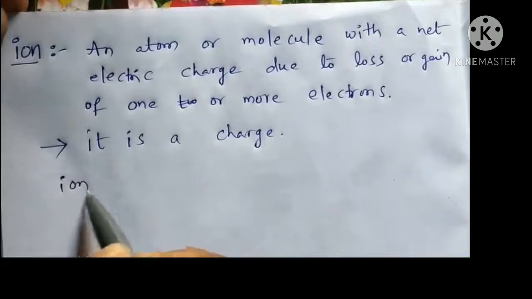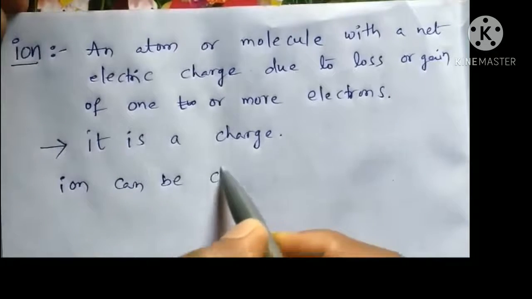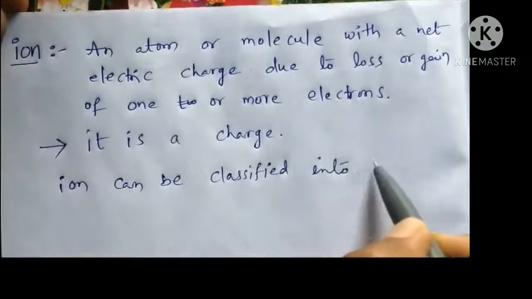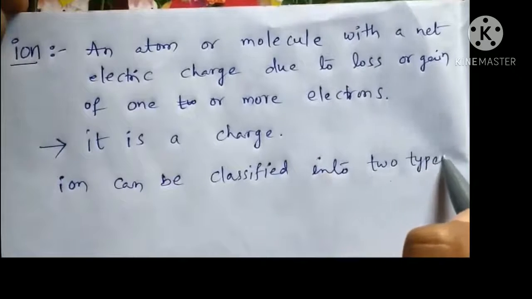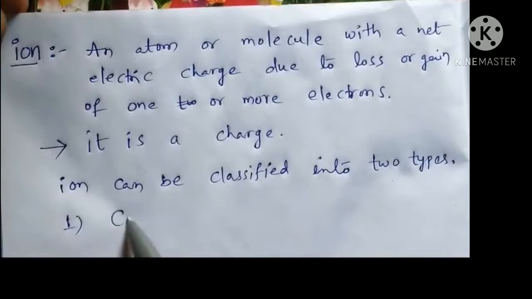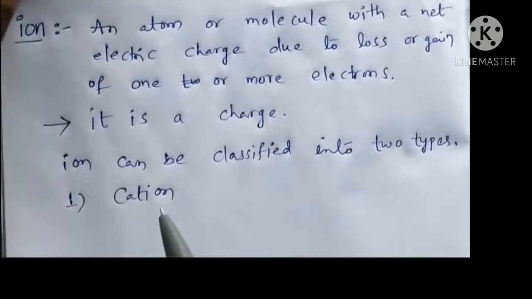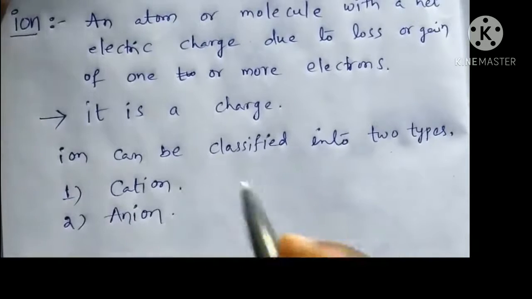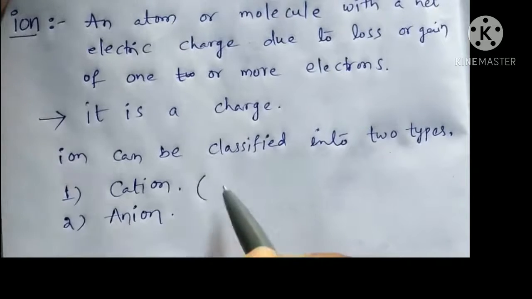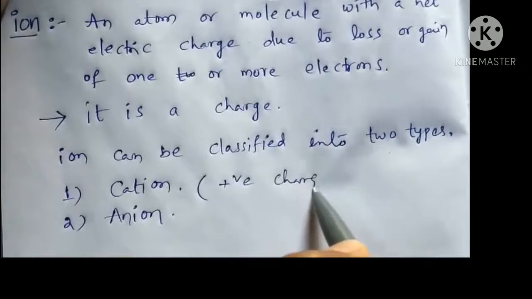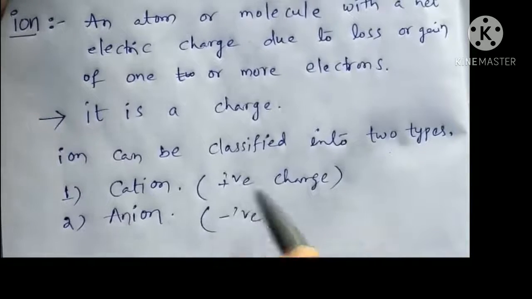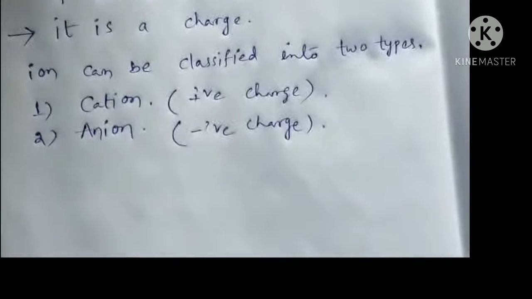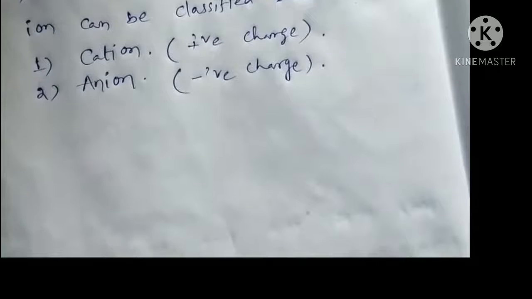Ion can be classified into two types. One is cation and the second one is anion. Cation is a positive charge, anion is a negative charge. Let's see the formation of cation first.